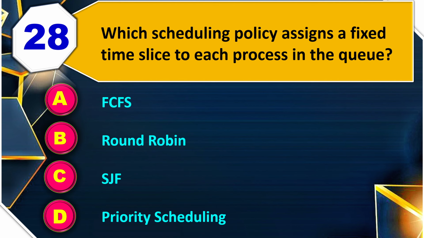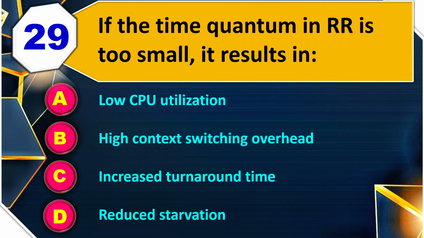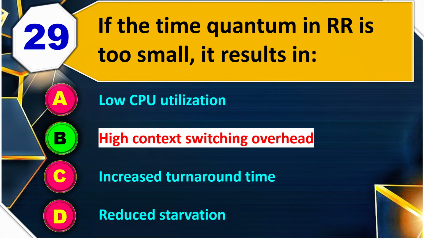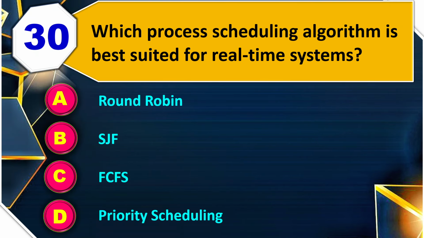29. If the time quantum in RR is too small, it results in low CPU utilization, high context switching overhead, increased turnaround time, or reduced starvation. So the right answer is high context switching overhead. Question number 30. Which process scheduling algorithm is best suited for real time system? Round robin, SJF, FCFS or priority scheduling? So the right answer is priority scheduling.